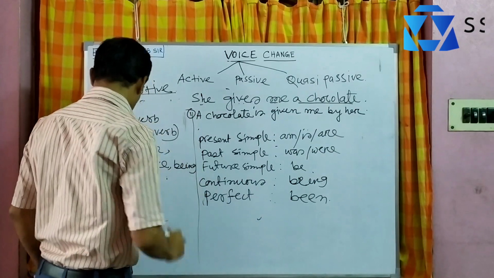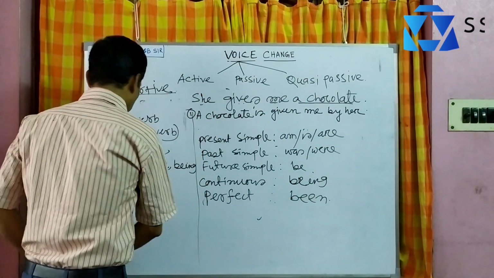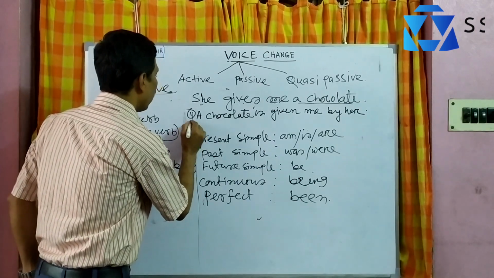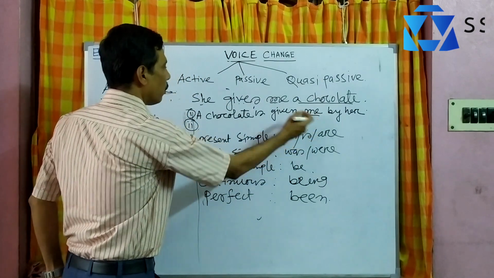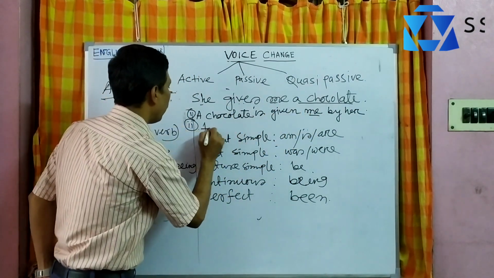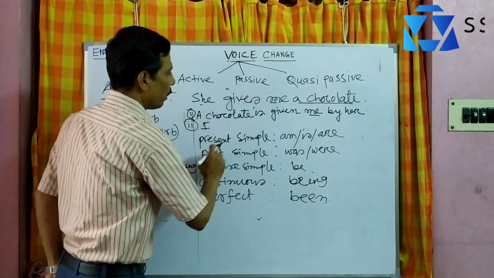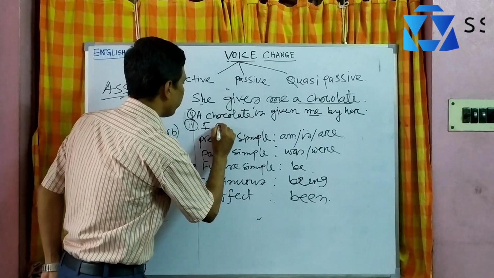Number 1 answer. You can write the second answer also by using the other object. This is called the retained object. You can turn this object into a subject also. So me, its subject form is I. As it is present simple tense, what should be used? Am is there. So after I, it should be am.